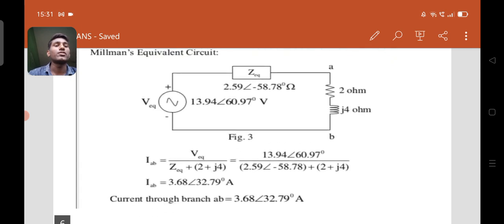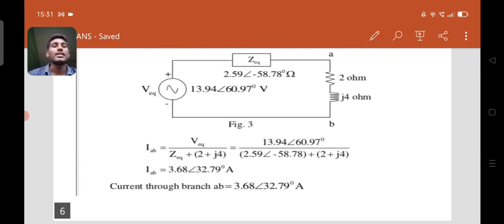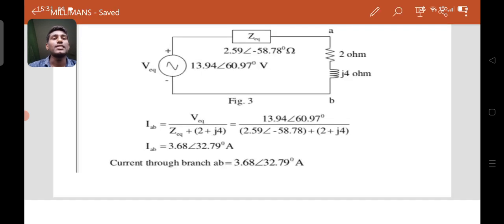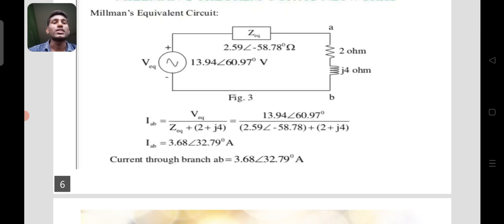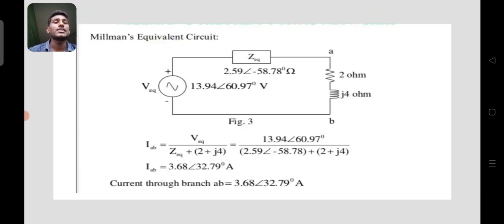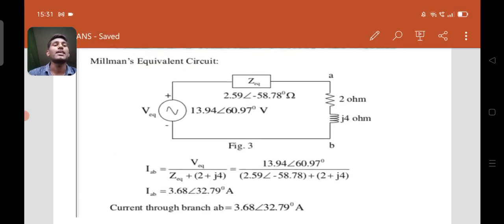Here 2 plus J4 is in rectangular form, and the current equals 3.68 angle 32.79 degrees amperes. So the current through branch AB is 3.68 angle 32.79 degrees ampere.